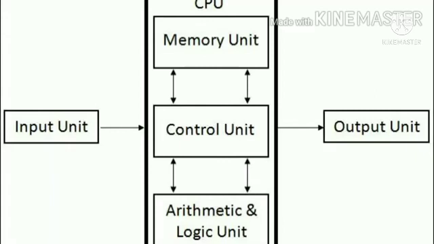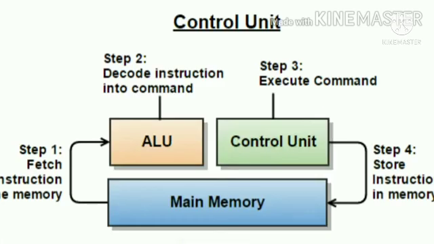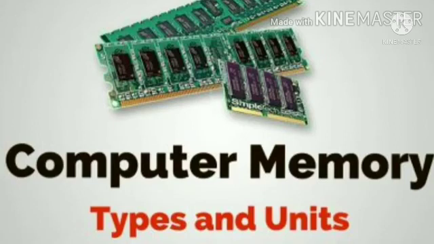This unit also consists of accumulators and registers. Next one, control unit. This control unit coordinates and controls the input, output, processing and storage activities. Next one, memory unit. That means computer memory.